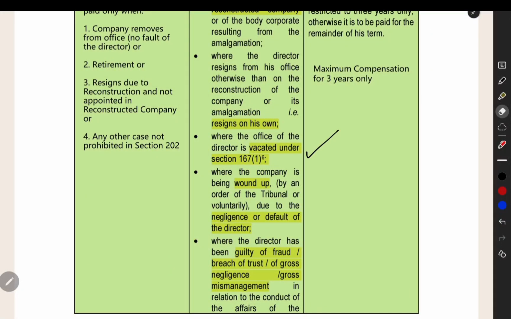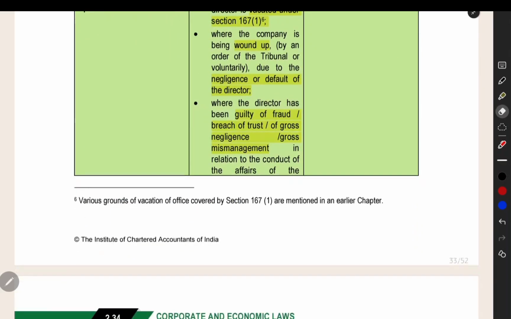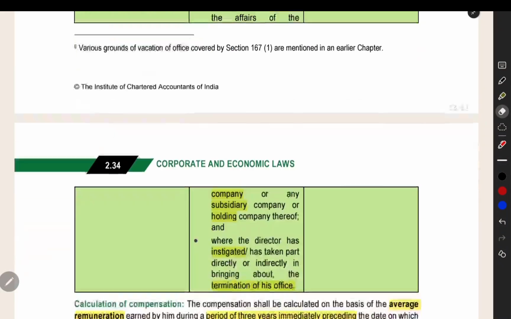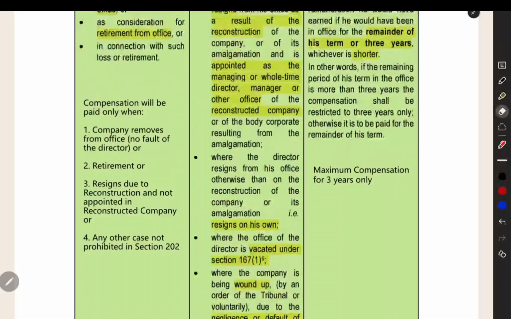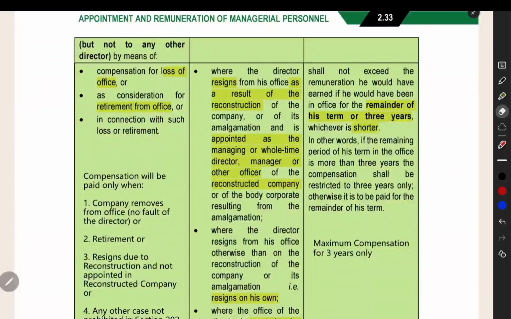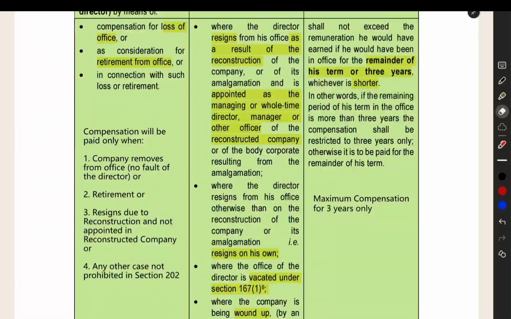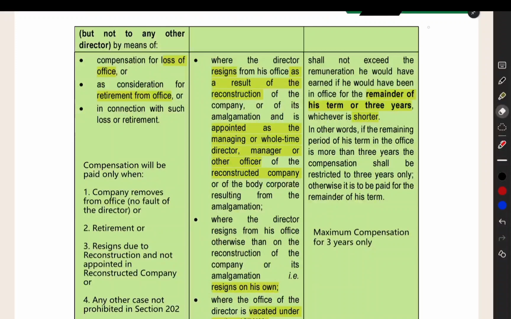If office gets vacated because the company is getting wound up due to the negligence of the director, and if the director is guilty of fraud, gross negligence and gross mismanagement, that is the mistake of the director, we will not give any extra compensation. And if he himself induced his resignation or firing so that he can get the compensation, then in that case also we will not pay any compensation to him. In other cases we will pay the compensation. These are some prohibited cases where paying the compensation is not allowed.